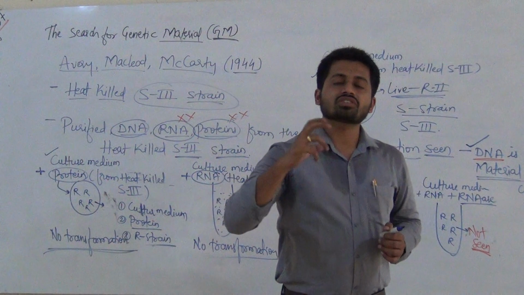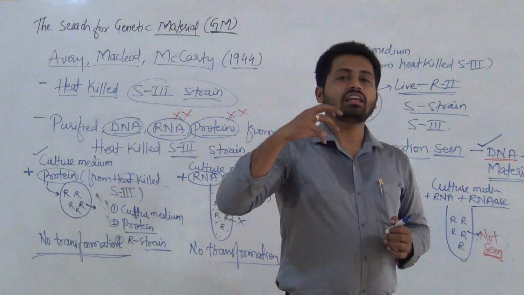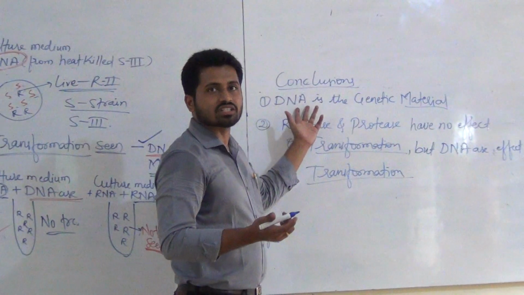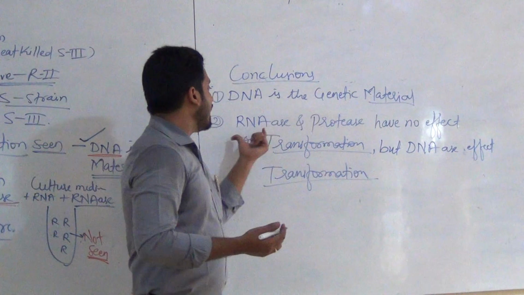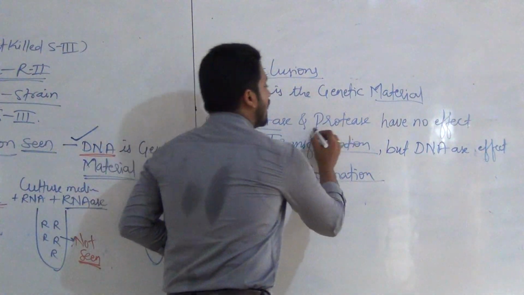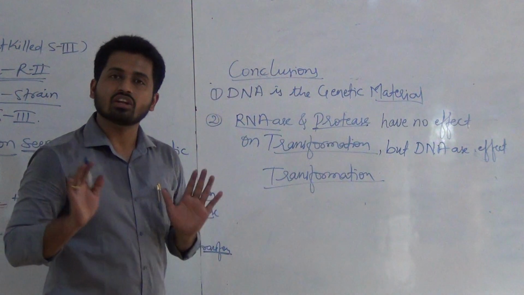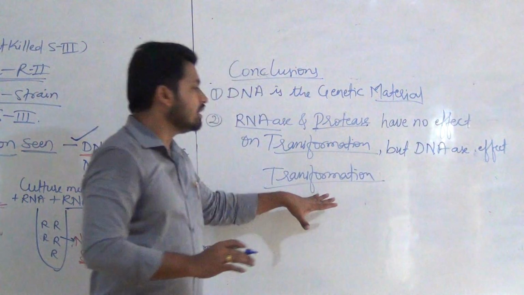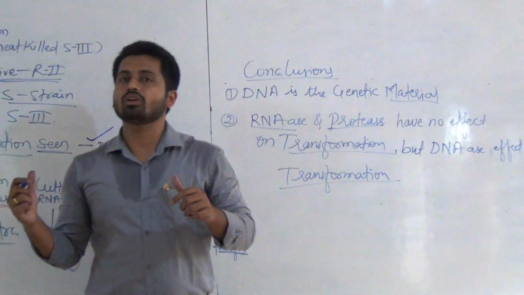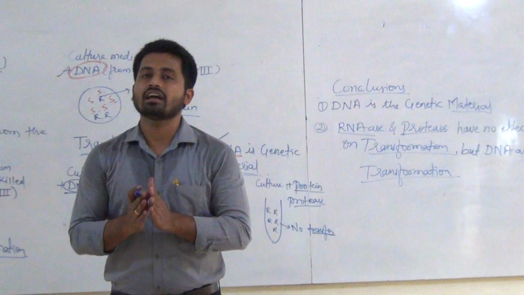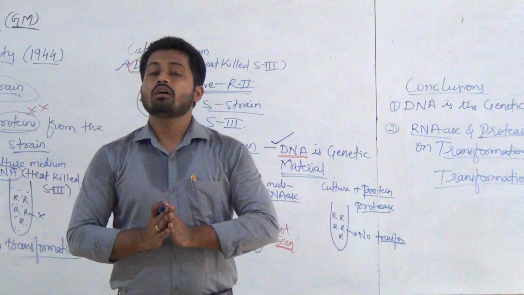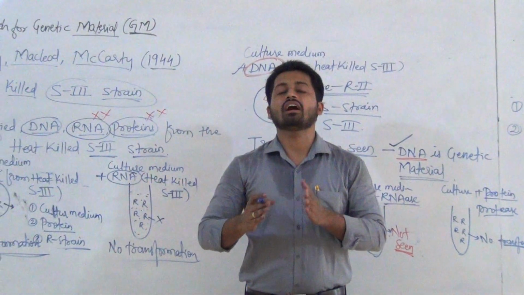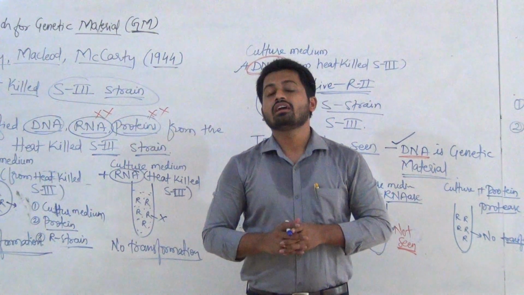Griffith's work was continued by these three scientists, who heat-killed the S type, and separately performed these experiments and finally gave two conclusions: DNA is the genetic material, and RNAse and protease do not have any effect on transformation, whereas DNAse has an effect on transformation. From this experiment they gave a very clear idea that DNA is the only genetic material. But for proof, there is another experiment by Hershey and Chase that we will study in the next class.